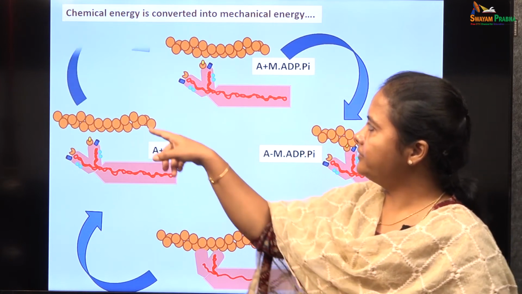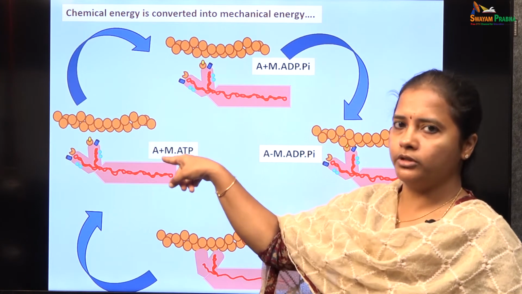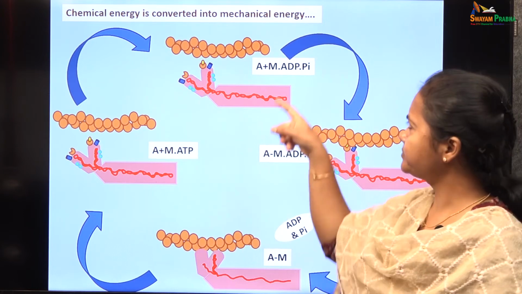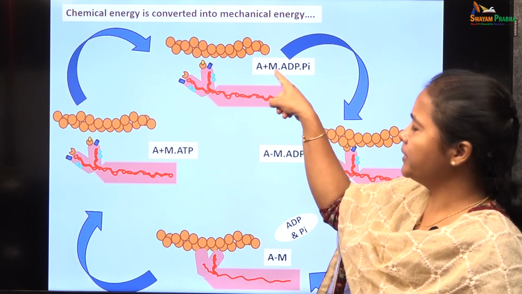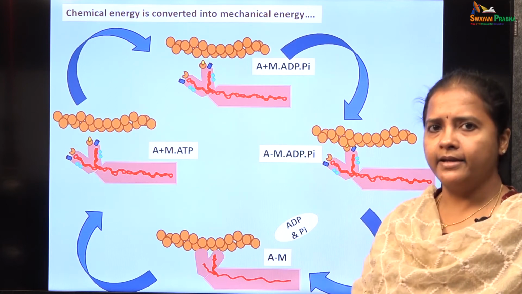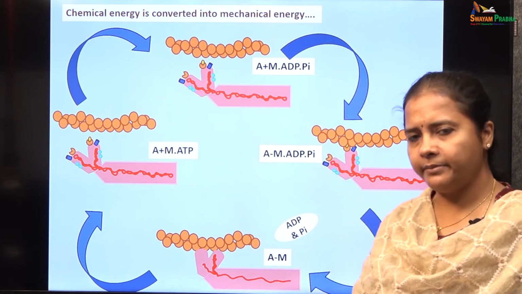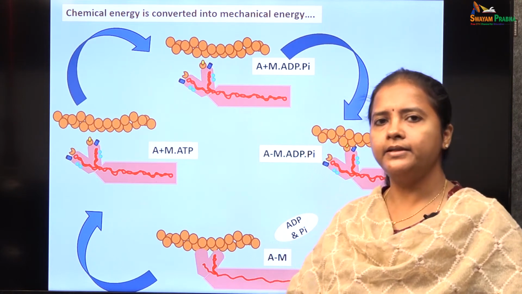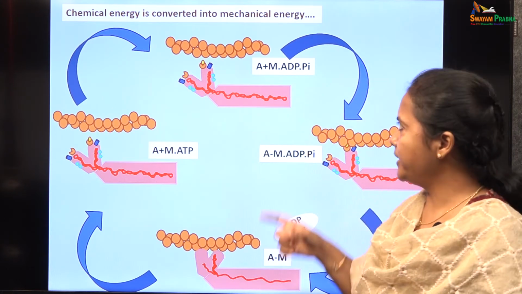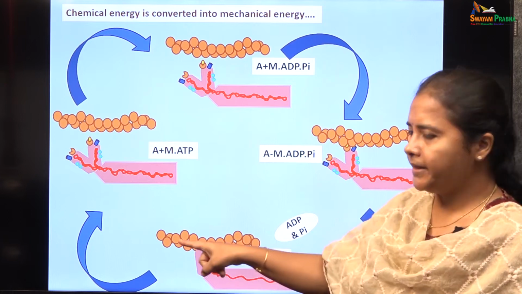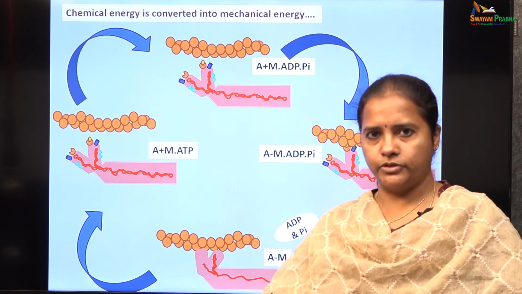Again, the ATP bound to the myosin will be hydrolyzed, and the myosin goes back to the energized state. As long as the calcium is available, and as long as the ATP is available in the cytoplasm of the muscle fiber, this cross bridge cycle will repeat and produce another power stroke.